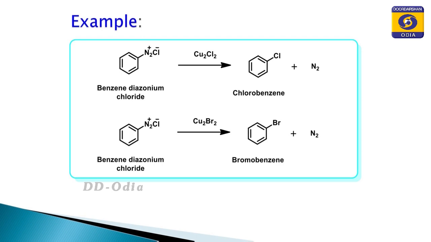Now, here are the reactions. Benzene diazonium chloride is treated with cuprous chloride, producing chlorobenzene, and benzene diazonium chloride when treated with cuprous bromide produces bromobenzene.